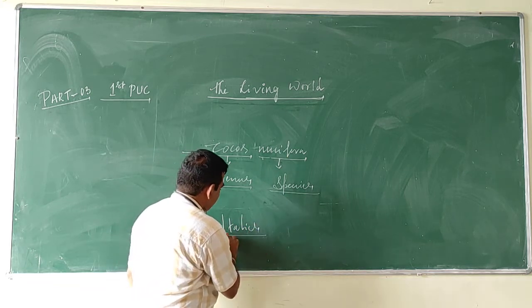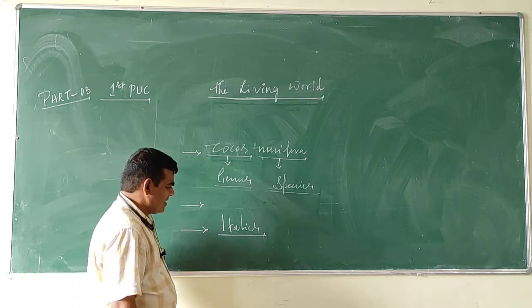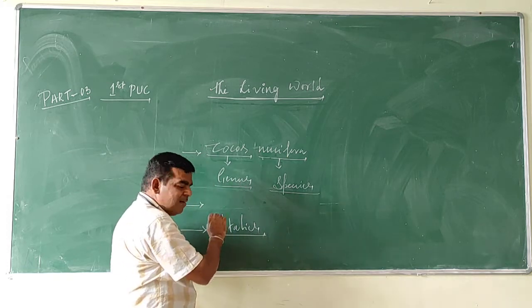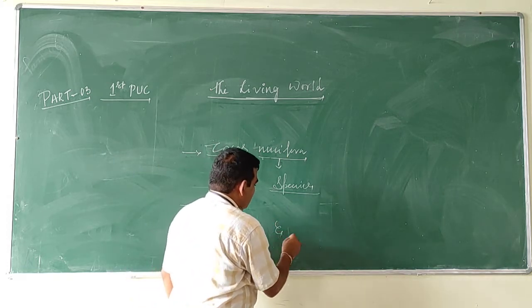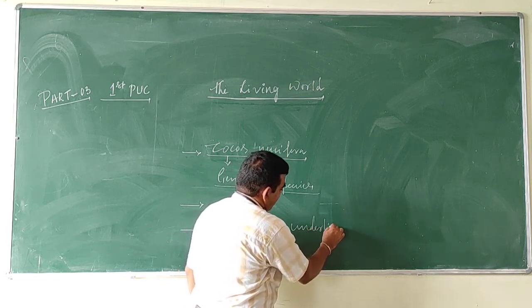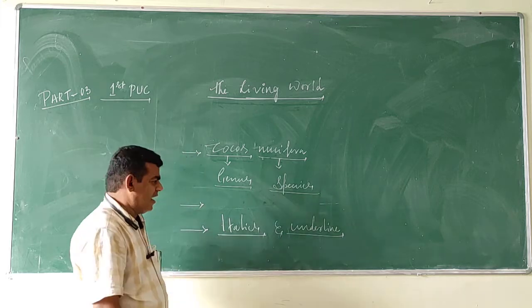Scientific names are always written in italics, or otherwise underlined separately.